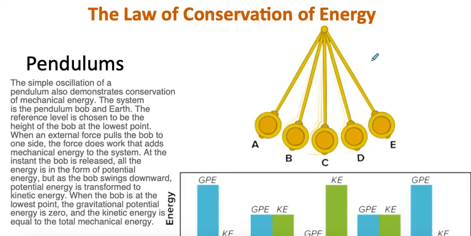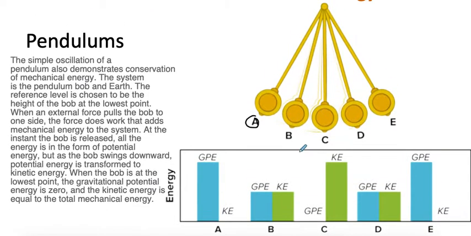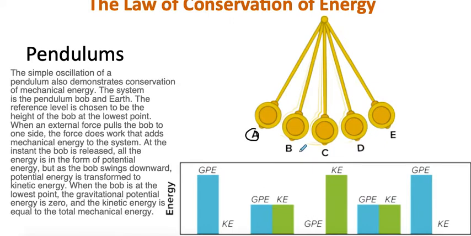Same thing goes with the pendulum example. So you have different positions here, A, B, C, D, E. So this position here would have a greater potential energy than this position because I am further down, closer to my reference point. And maybe we could say the reference point would be the ground or something like that. Or we could say in a pendulum that this would be my reference point, the bottom of the swing.